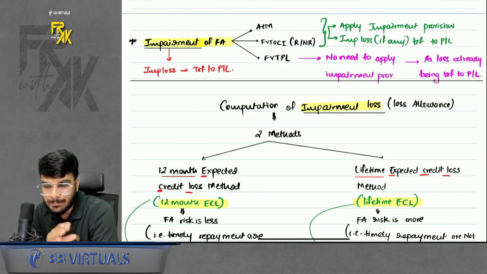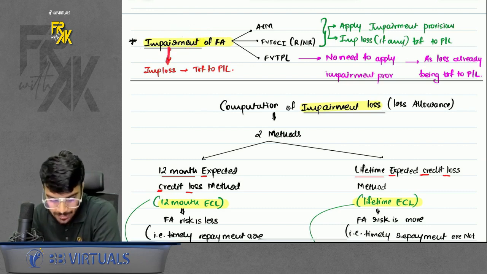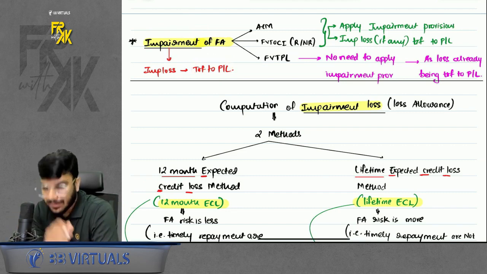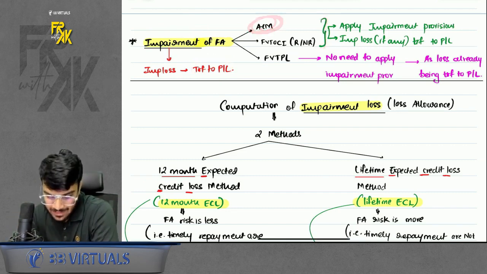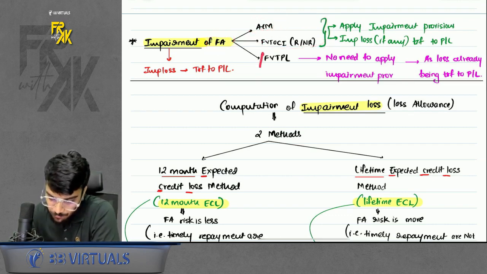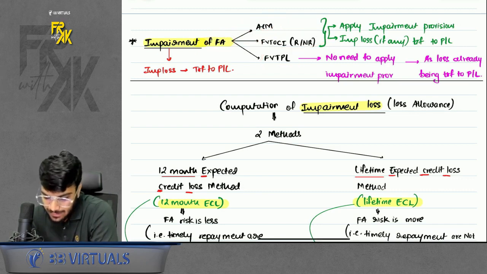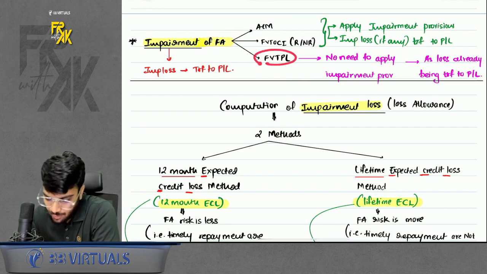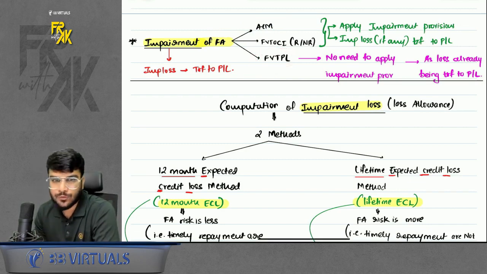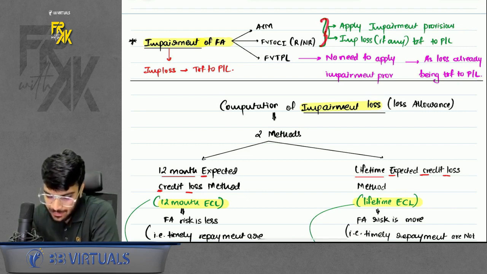Now how to calculate the impairment loss, I will discuss, but before that, do remember whenever impairment loss is there, it will be transferred to profit and loss. That is why the provisions of impairment are only applicable when your financial asset is measured at either AC or FVTOCI. Why? Because if you are following FVTPL from before only, in that case already each and every gain loss is already transferred to profit and loss. So if your financial asset is at FVTPL, no need to follow the impairment provisions. But if it is at AC and FVTOCI, you have to follow the impairment provisions.